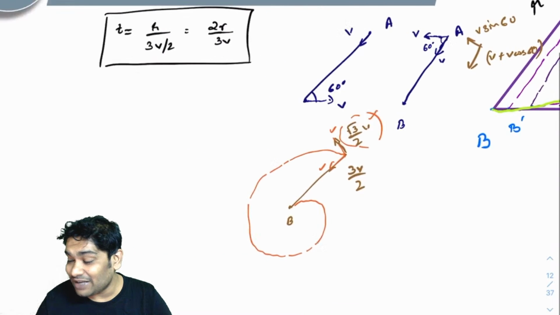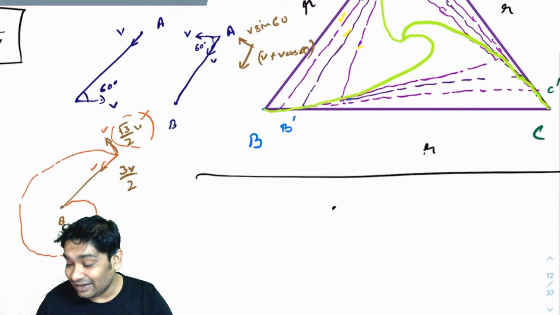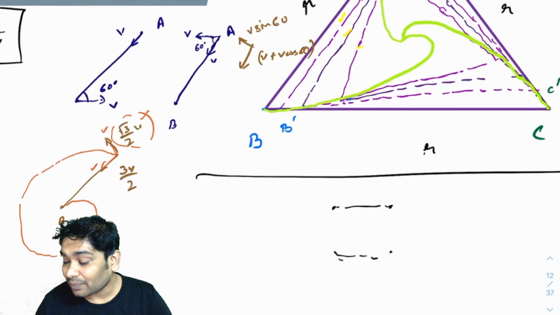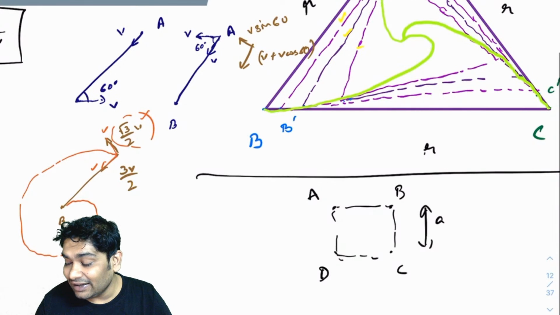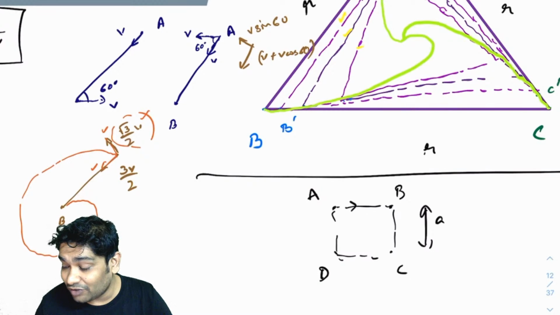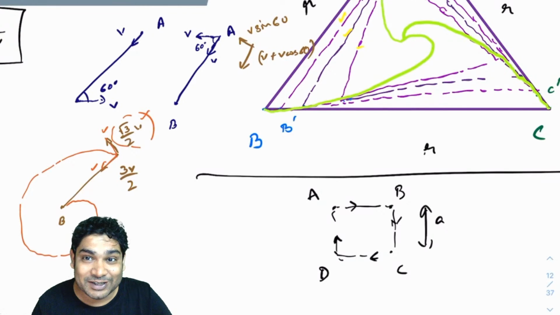Now let's imagine if your problem said that A, B, C and D are on the vertices of a square, and imagine they start moving like this. So these are A, B, C and D, and again they start moving such that A is always moving towards B, B is always moving towards C, and so on. Right after this problem, this was one interesting problem that I wanted to discuss.